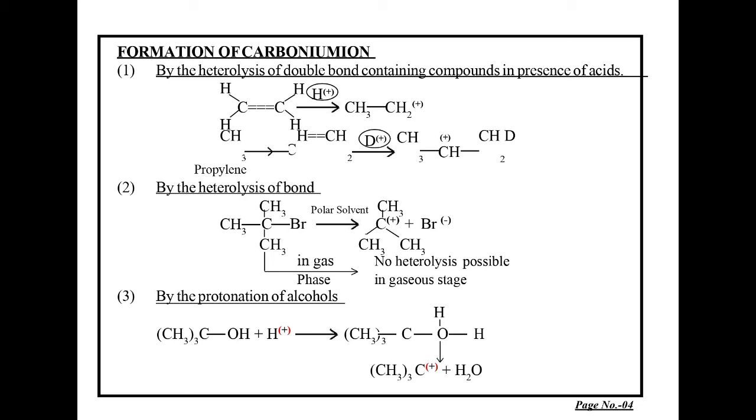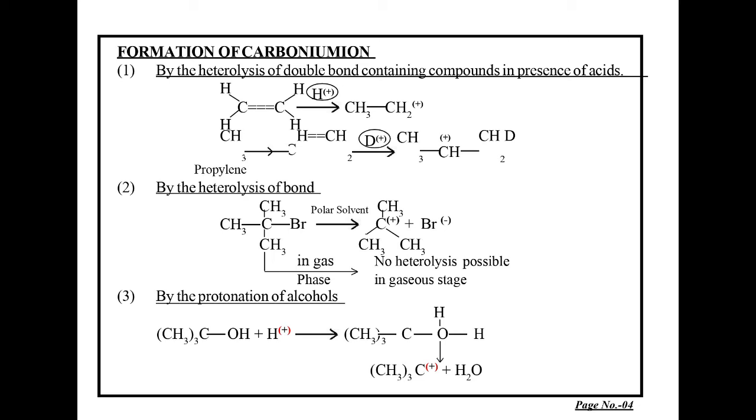As a result, whenever the deuterated acid is used, then deuterium atom, which is positively charged and isomer of H positive, it gets added to the pi bond in the directional manner. The net result is formation of deuterated isopropylene carbonium ion with positive charge.